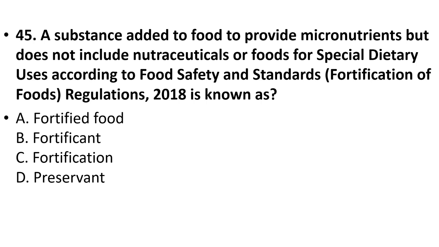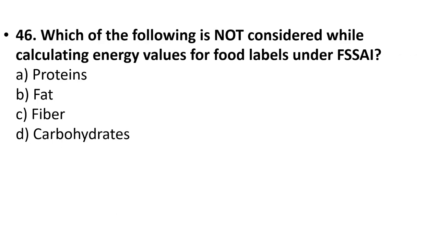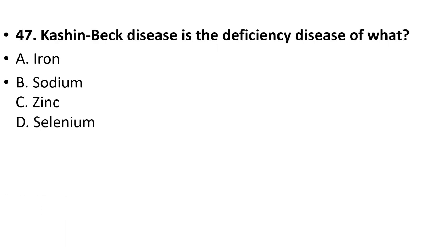45. A substance added to food to provide micronutrients but does not include nutraceuticals or foods for special dietary uses according to FSSAI Regulations 2018 is known as fortified food, fortificant, fortification, preservant. Your answer is option B, fortificant. 46. Which of the following is not considered while calculating energy values for food labels under FSSAI? Proteins, fat, fiber, carbohydrates. Your answer is option C, fiber.